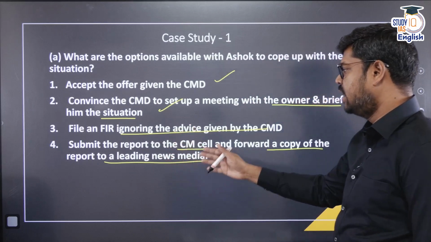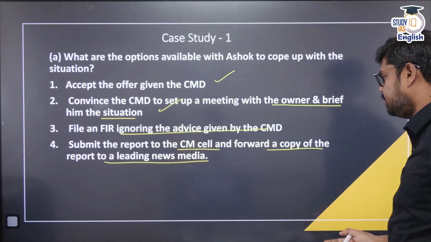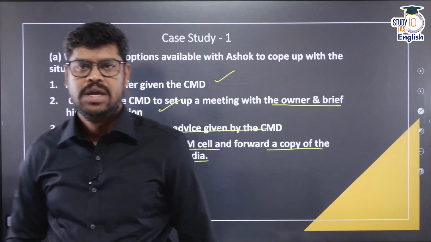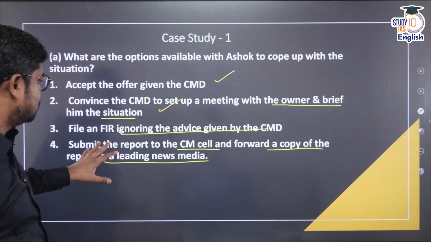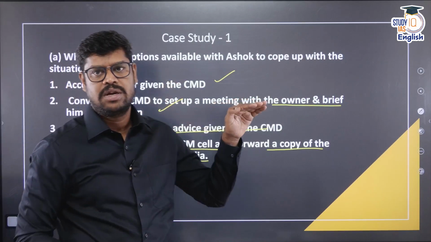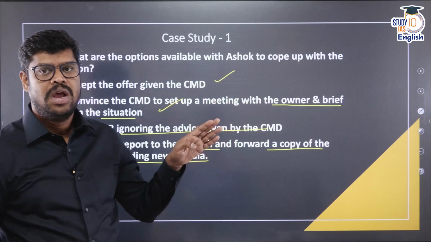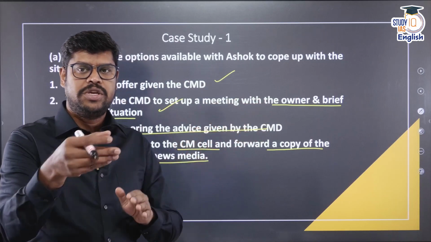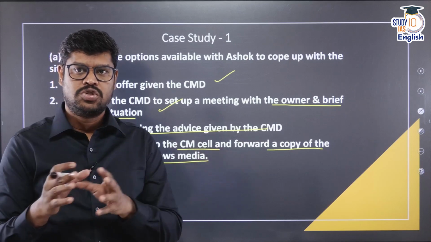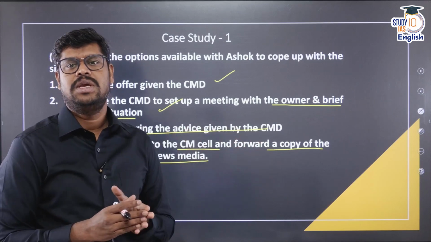And come to the last thing: submit the report to the CM cell and forward a copy of the report to a leading news media. So this is again, you see that in this particular case, he is making sure that this particular crime is getting the highest attention, and at the same time he is also making sure that he is giving the report to a leading news media, so that it is also there in the media, so there will be pressure upon the government.